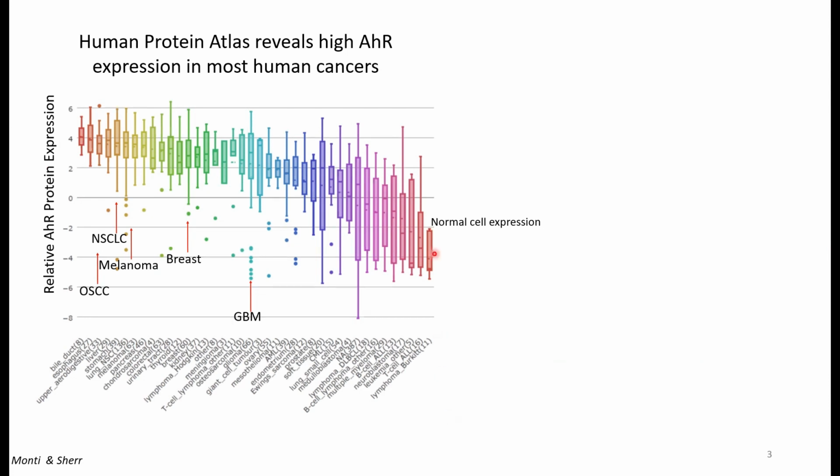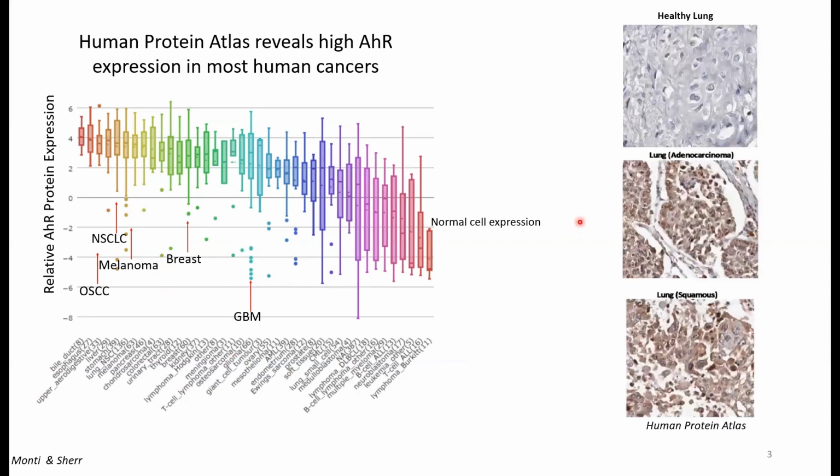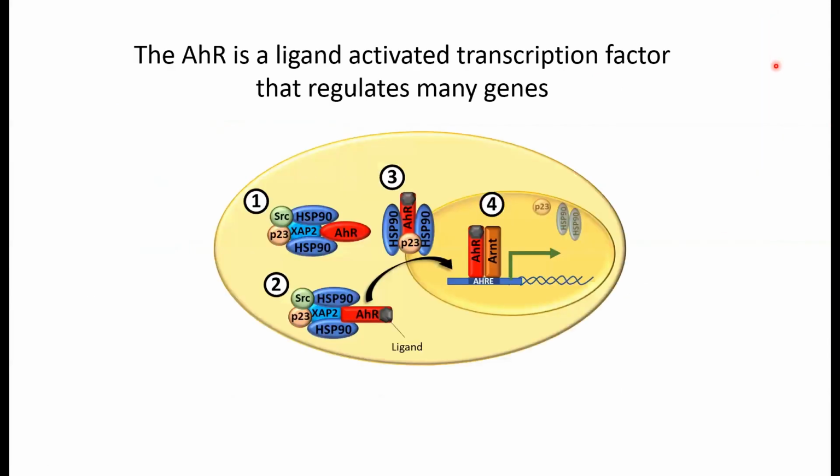The AHR is highly expressed in most human cancers, especially solid tumors, which are more likely to be resistant to immunotherapy. We see high levels of AHR-positive protein staining here in brown in both adeno and squamous cell carcinoma that is not present in healthy lung, suggesting a role for AHR in lung cancer development.